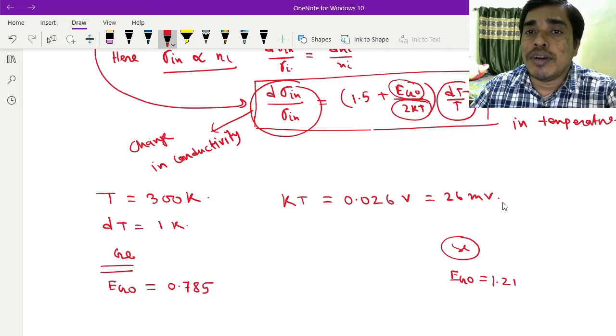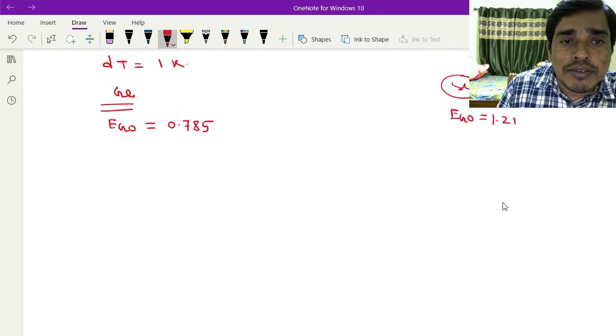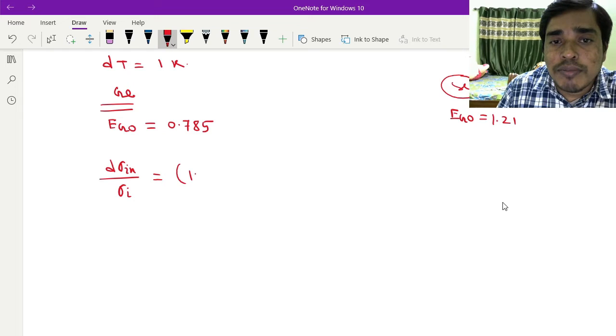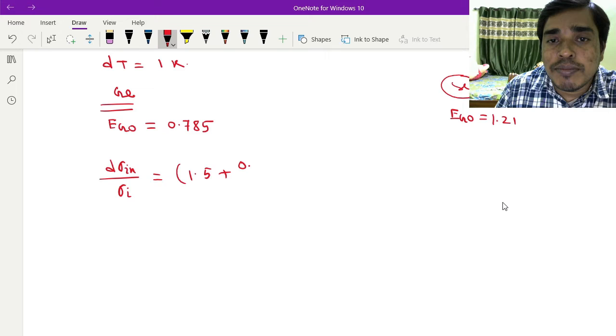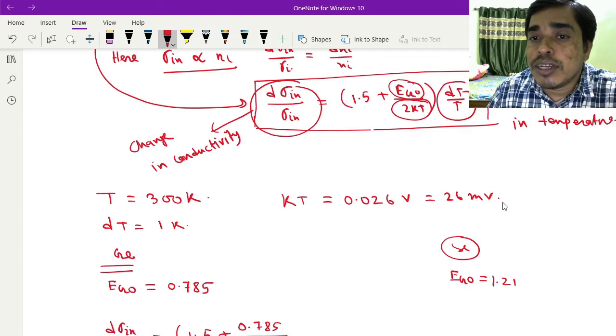Now for germanium, d sigma intrinsic divided by sigma intrinsic is given by 1.5 plus E0, which is 0.785, divided by 2kT. For 2kT it will be 52 millivolt.